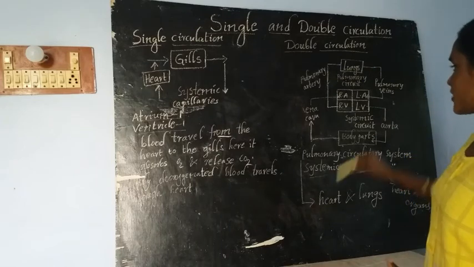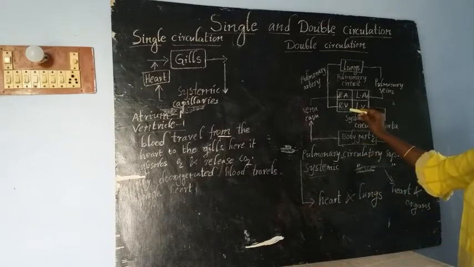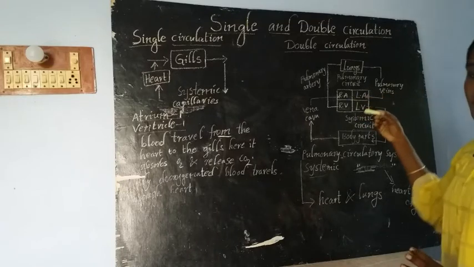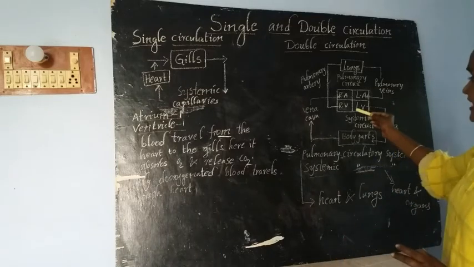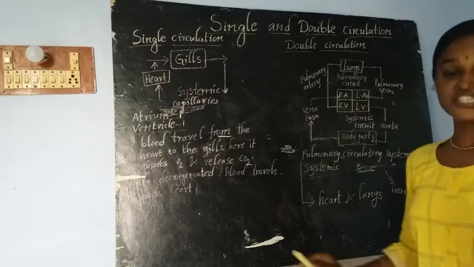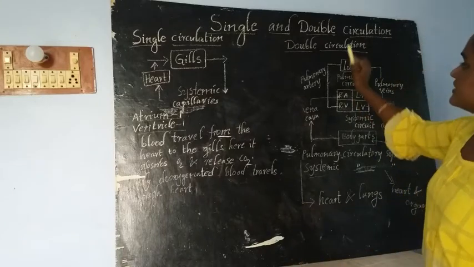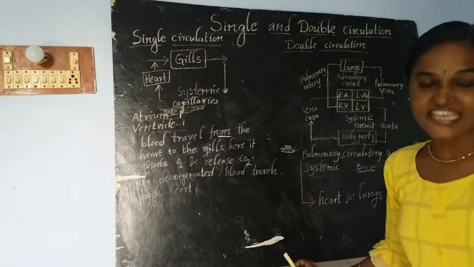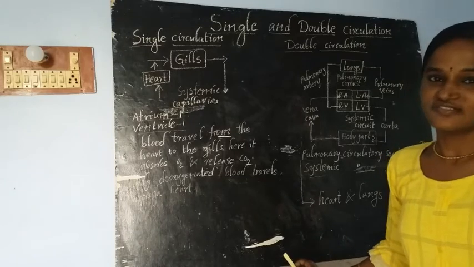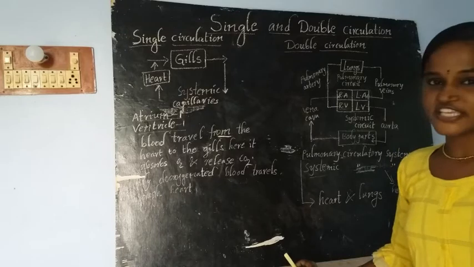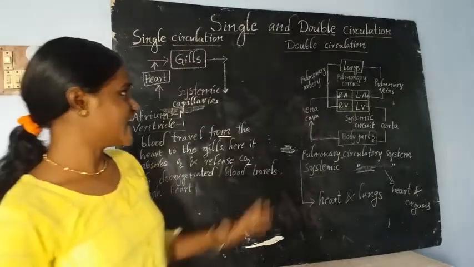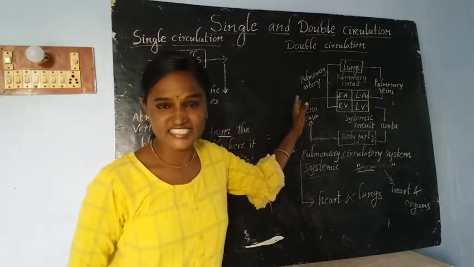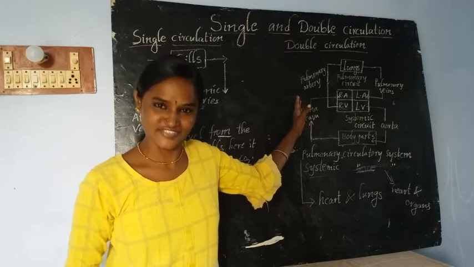our body. Okay, see here children, here the heart is able to make the blood flow two times. Okay, here the blood is traveling through the heart twice. That's why we call this circulatory system double circulation. We can see this double circulation in mammals and birds. Okay, I think you understand what is single circulation and what is double circulation well in this video.